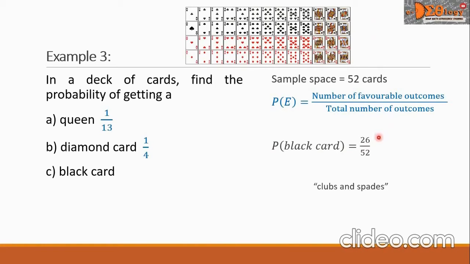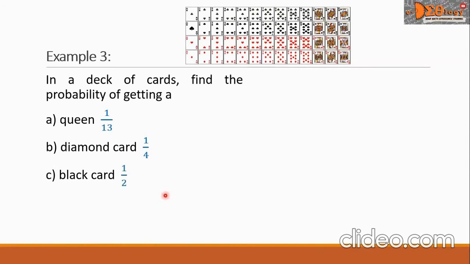So in the numerator, we write 26 all over the total number of outcomes, which is 52. And then let us simplify this, reduce to lowest term, and this is equal to 1 over 2. And this answer, we will copy opposite letter C. We are done with our example 3, and this is our final answer.